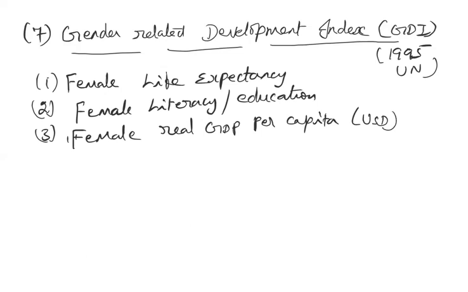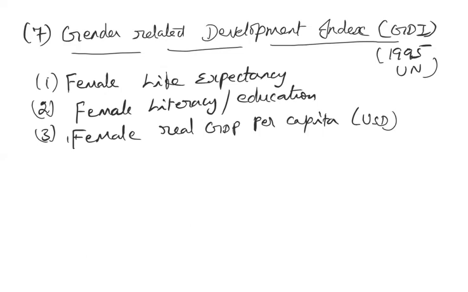So you will know what is the progress of females in any particular country. Even today, most of us know that the progress of females in the majority of countries is not as much as that of males. So that's why, in order to know the progress of females in a particular country, this concept was introduced by the United Nations.